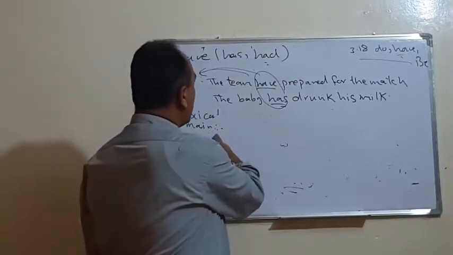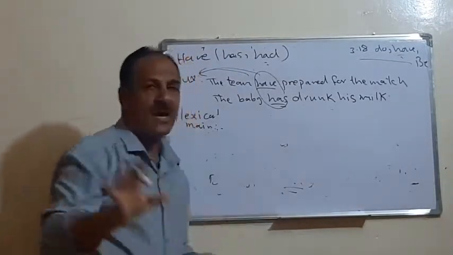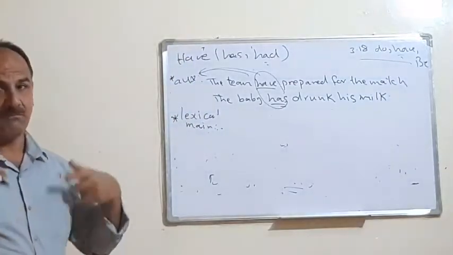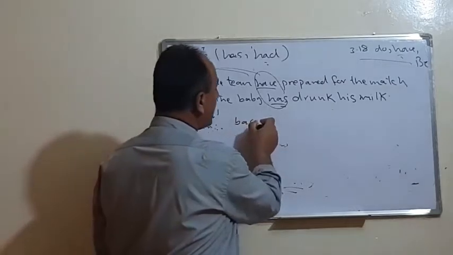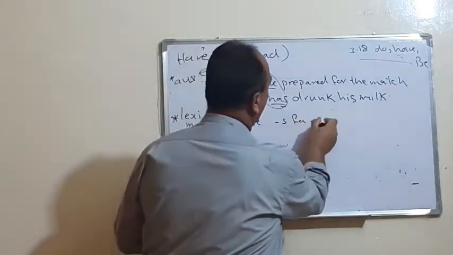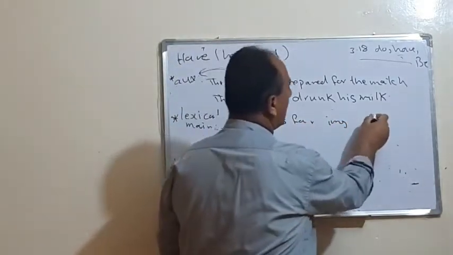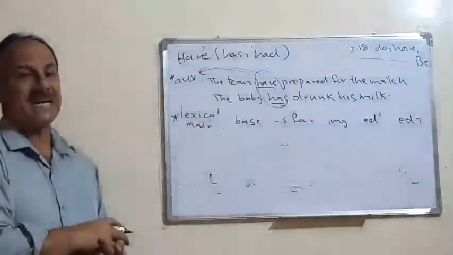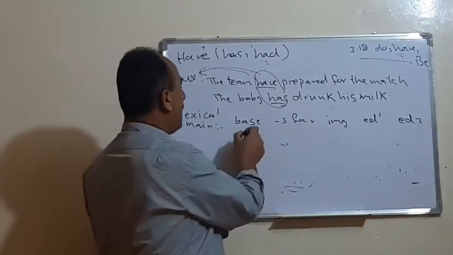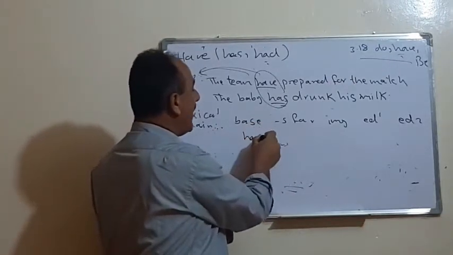So if it is a lexical verb, again it has 5 forms of conjugation. Conjugation means تصريف الفعل. So we have a base, an S form, an ing form, ed1 for the past, and ed2 for the past participle. For the base we have have.